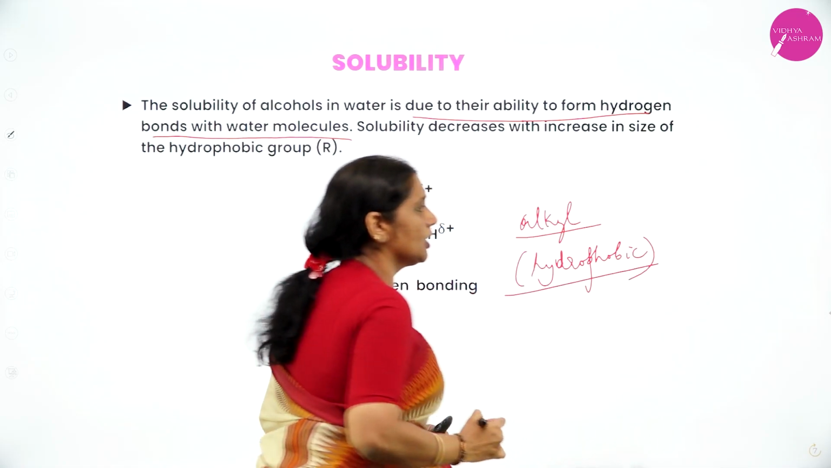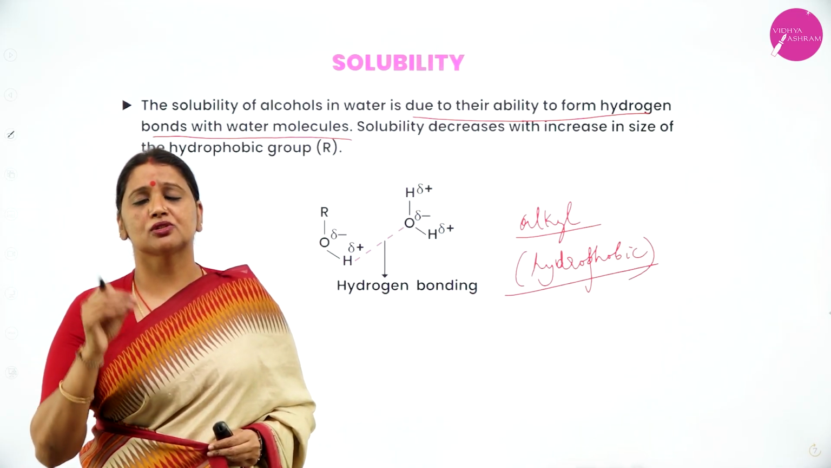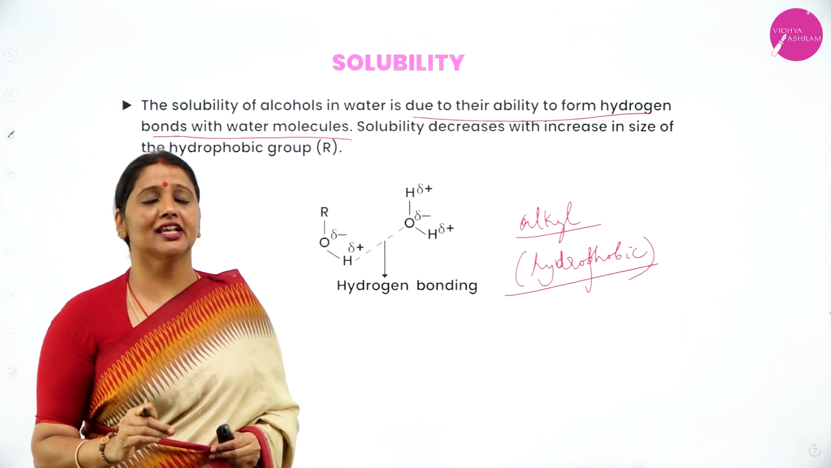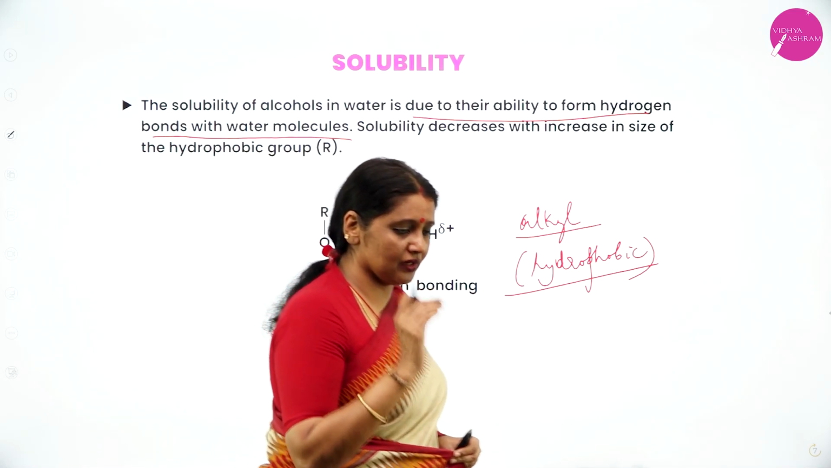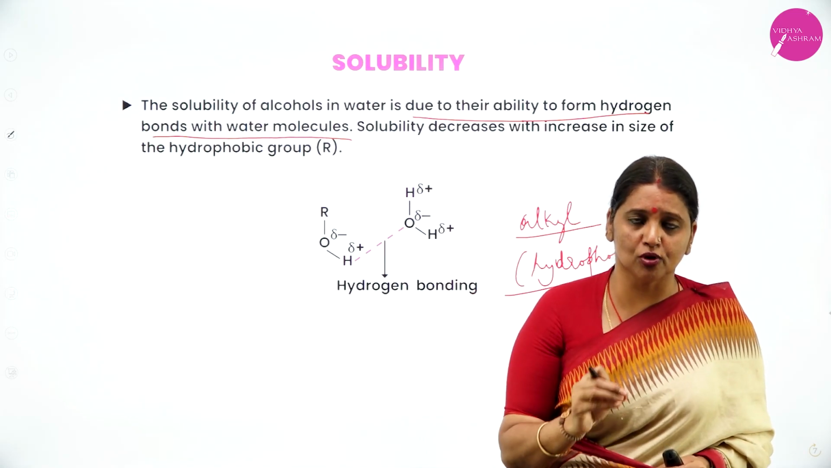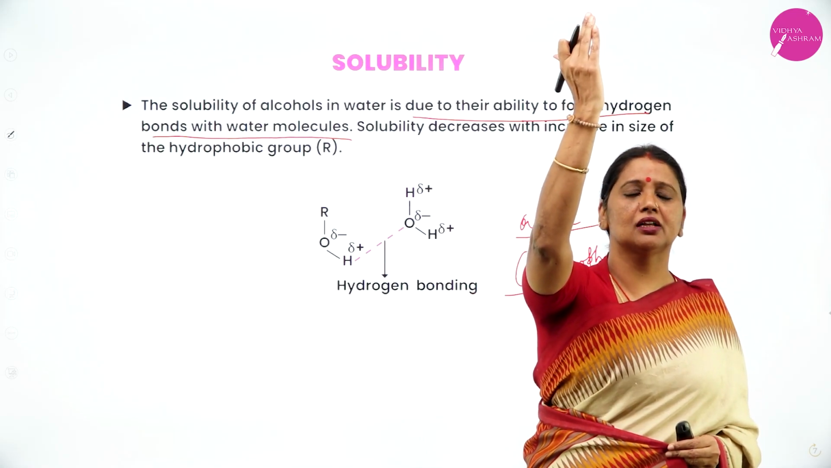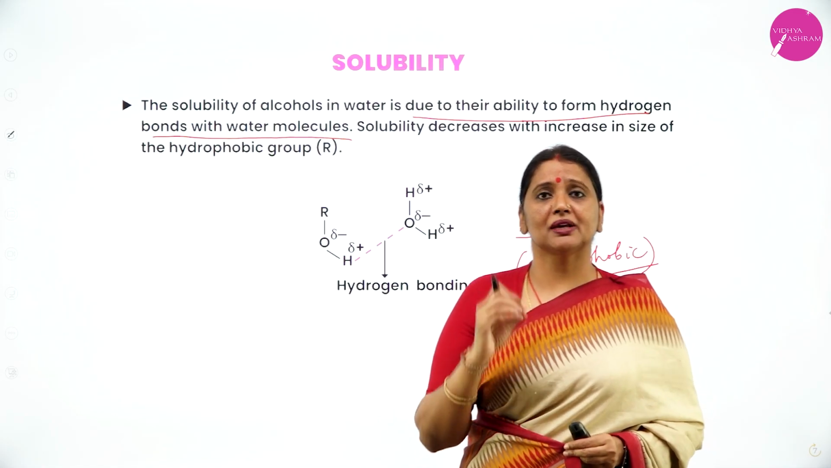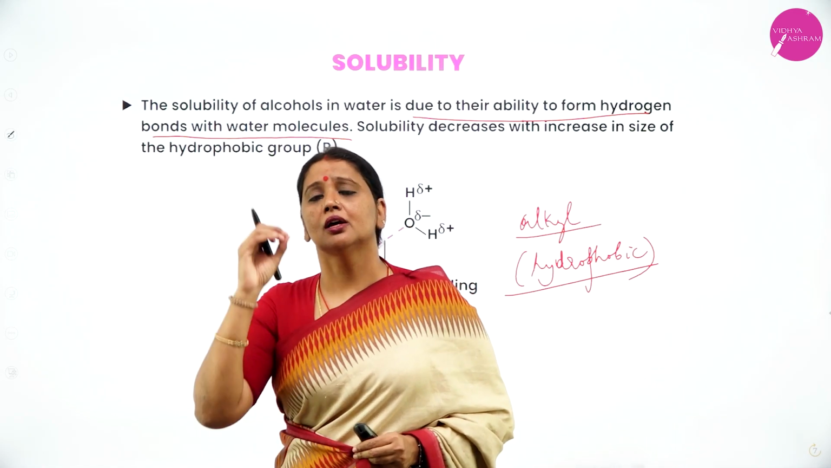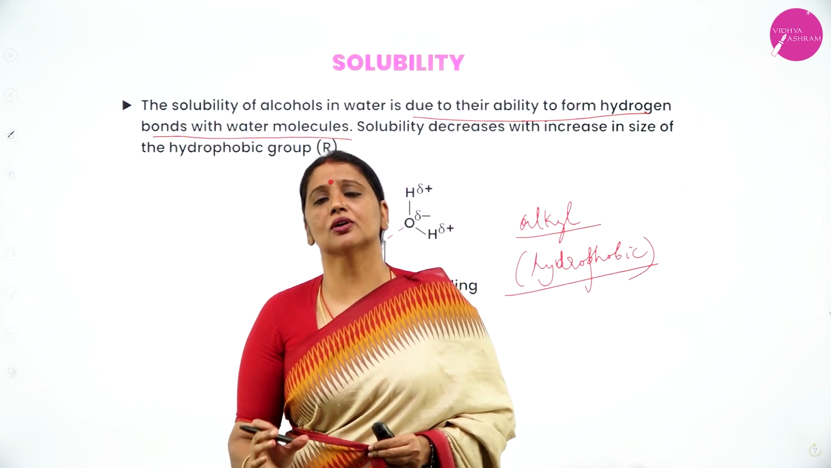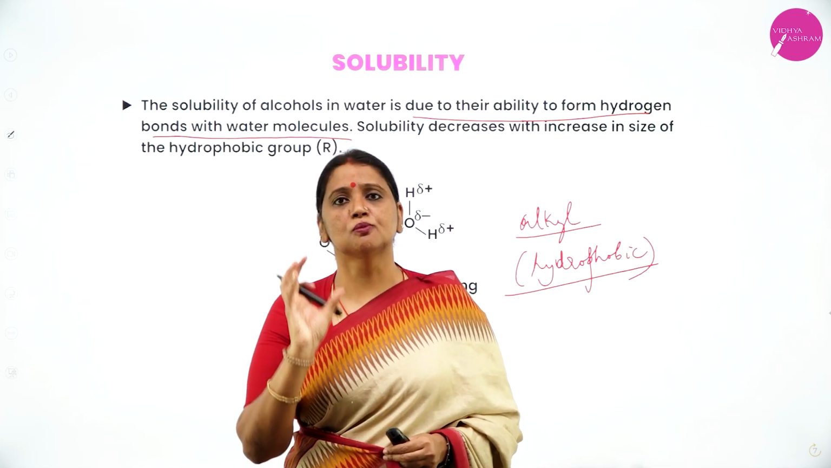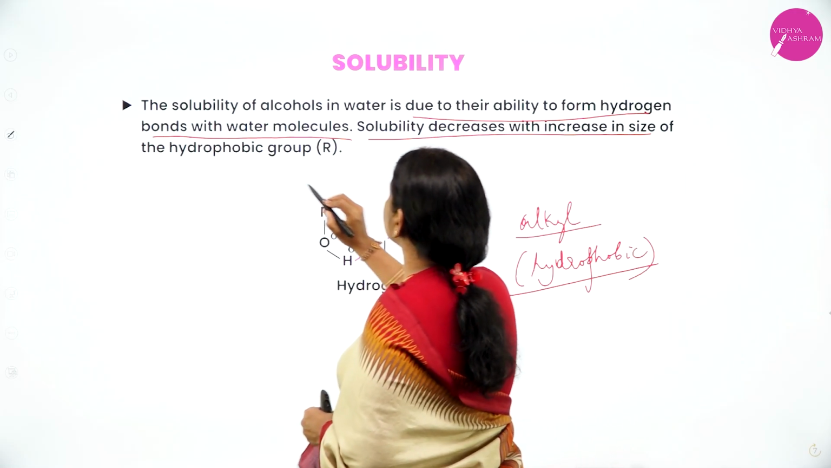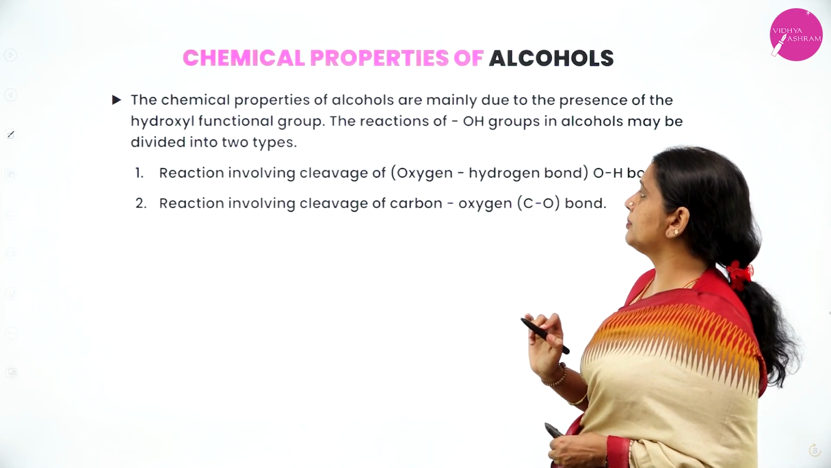What's the meaning of hydrophobic? Hydrophobic means water-hating; that nature is called hydrophobic. Therefore, alkyl groups are hydrophobic in nature. As the size of the alkyl group increases, the solubility decreases. For example, among methanol, ethanol, propanol, butanol is less soluble because the size of the alkyl group is more. Therefore, solubility decreases with increase in the size of the hydrophobic group.